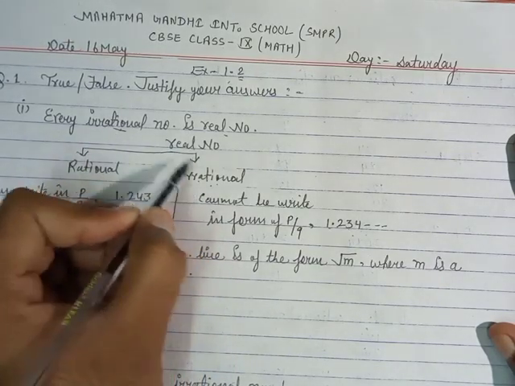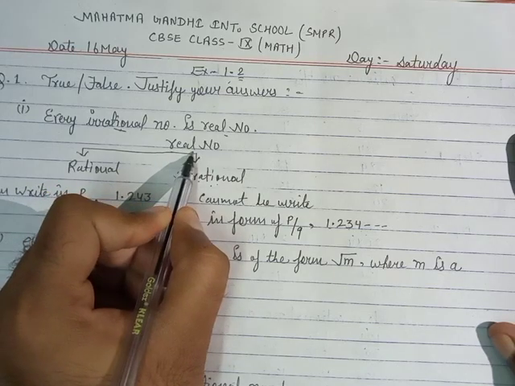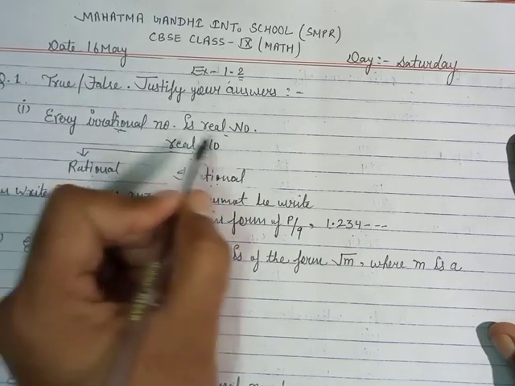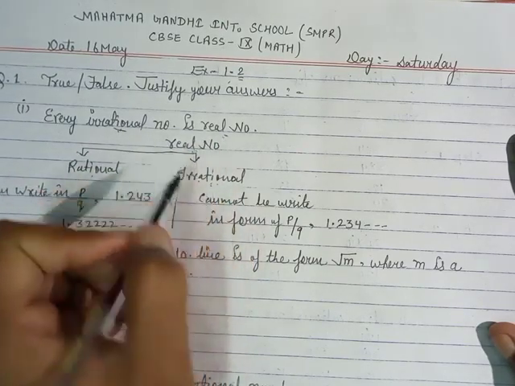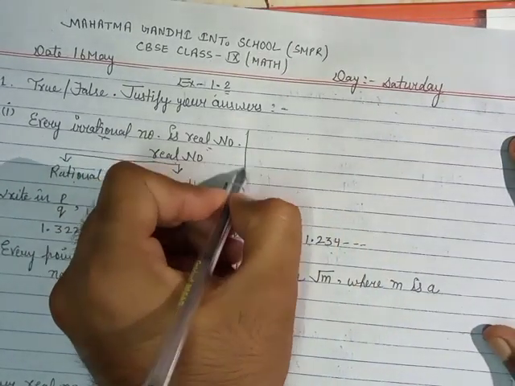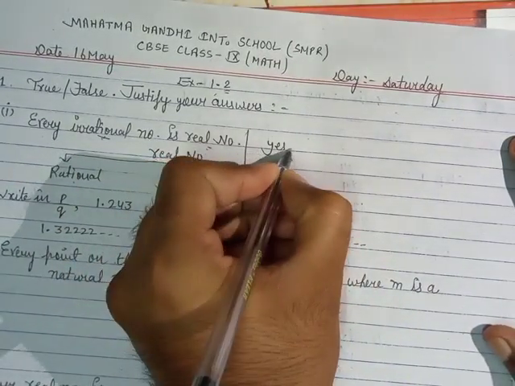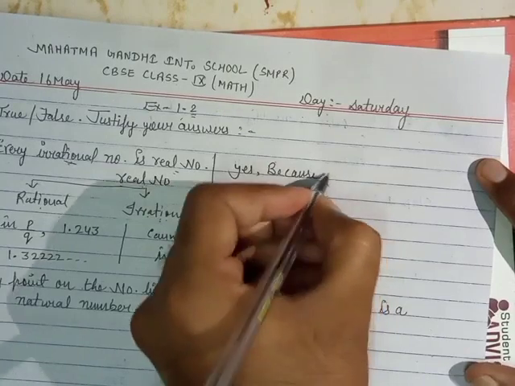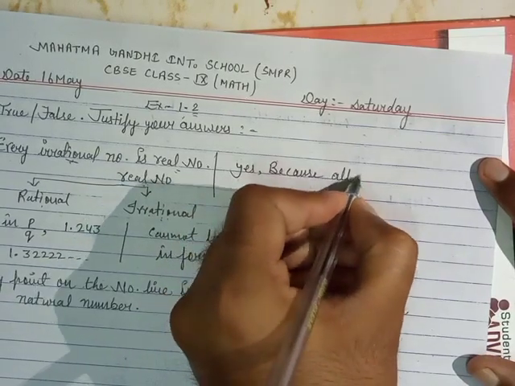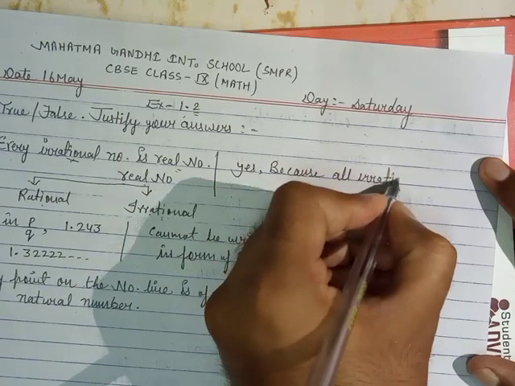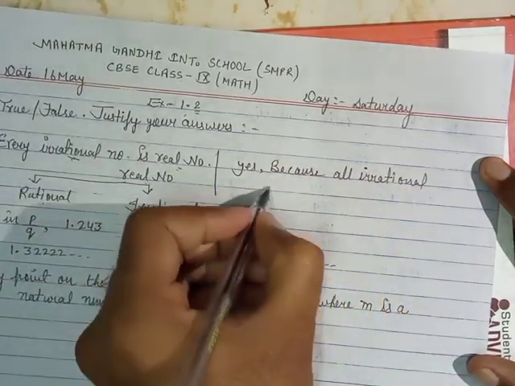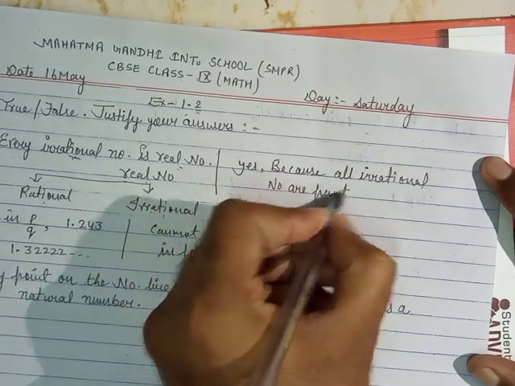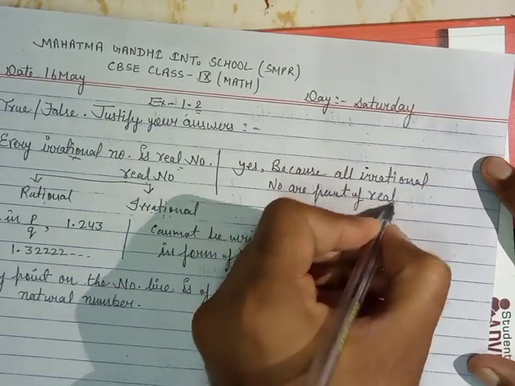Now you can see that irrational number is part of the real number and rational number is part of the real number. So every irrational number will be the real number because it is the part of the real number. So you can write the answer here, yes, because all irrational number are part of real number.